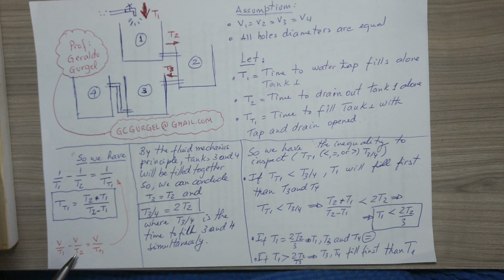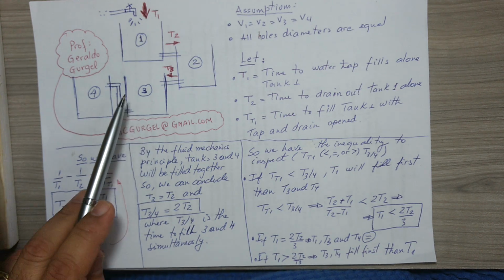And you can see that TT1 will equal 2 times T1 divided by the difference of T2 and T1. This is a relation that I brought from the first relation. We have this relation of flows, and we eliminate V, as V is the same for all tanks. I have this relation between the times T1, T2, and TT1. This is the final and important relation, involving only T2 and T1.